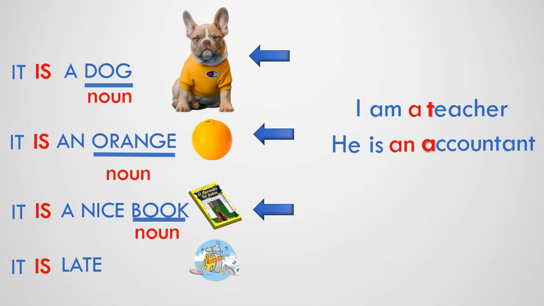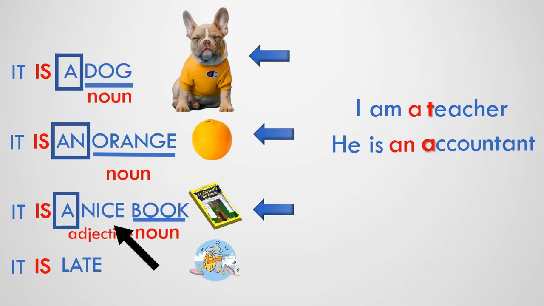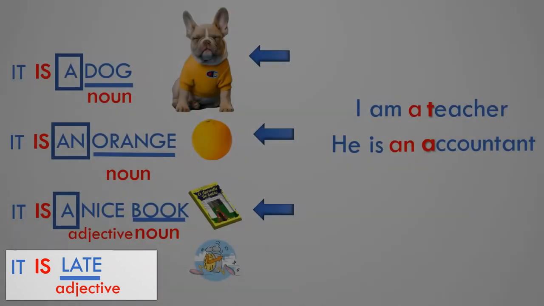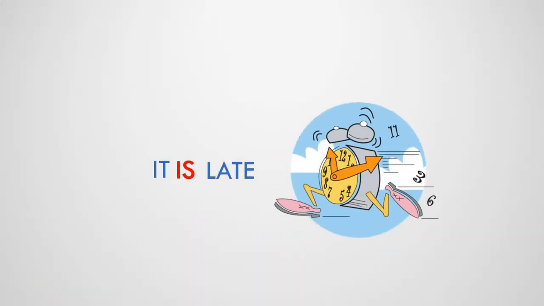As you may see, these examples are nouns, so they have a or an depending on whether they start with a consonant or vowel sound. And even if you have an adjective before the noun, you need to use an article. But as you may see in our last example, if you have an adjective alone, you don't have to use an article.